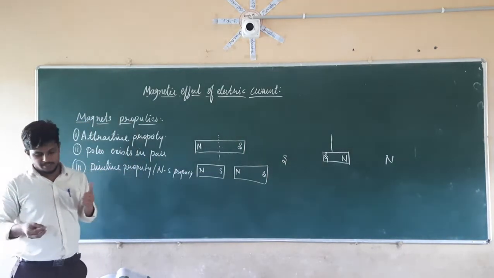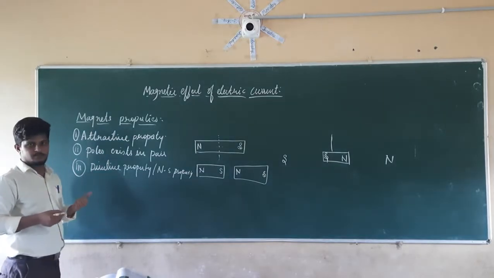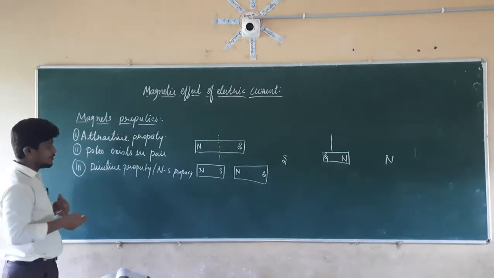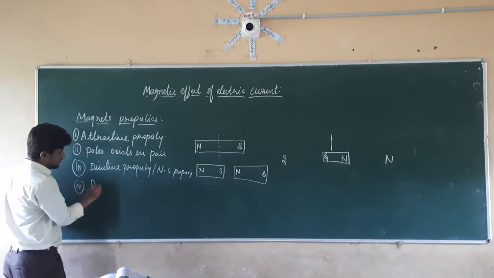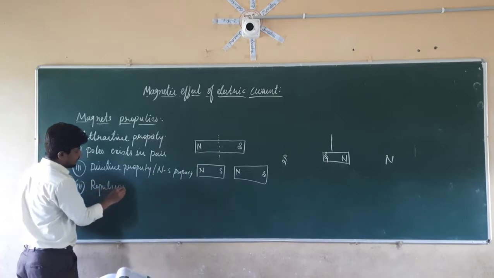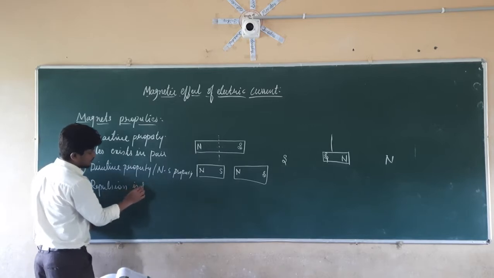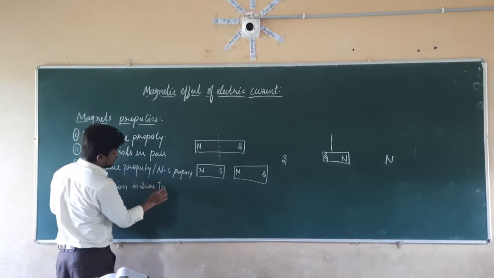So the last property is repulsion is the sure test for polarity. We are going to check that repulsion is the sure test for polarity.